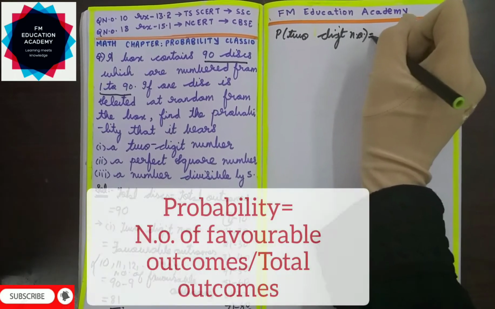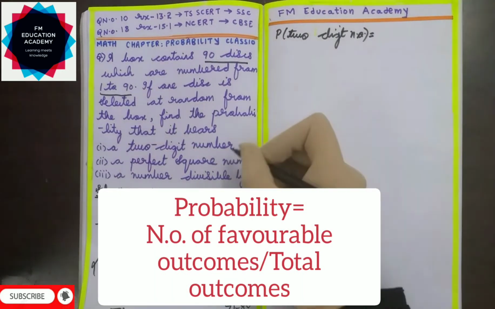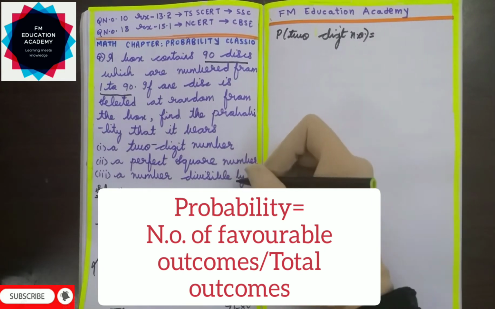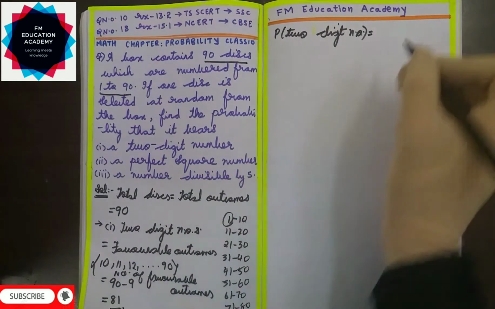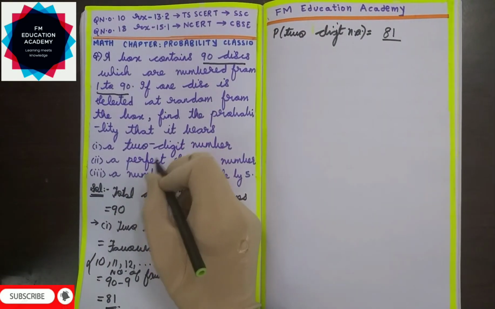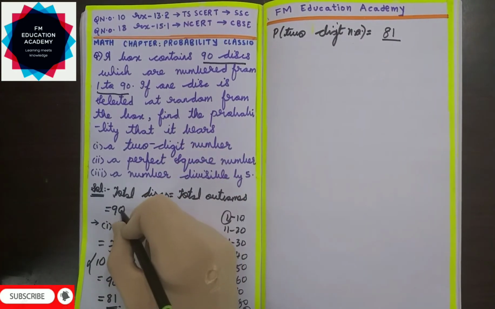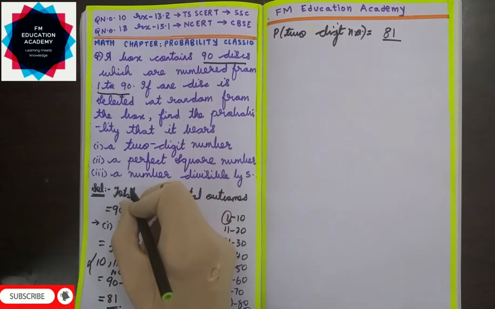The formula to find out probability is number of favorable outcomes by total outcomes, that I will use for all the 3 bits. So I am writing the formula only once. Number of favorable outcomes here is 81, just now I found out, and total outcomes also I am writing once because it is same for all the 3 bits. We are not changing the discs. The discs remain 90 only for all the 3 bits. So I have written only one time for this whole sum.